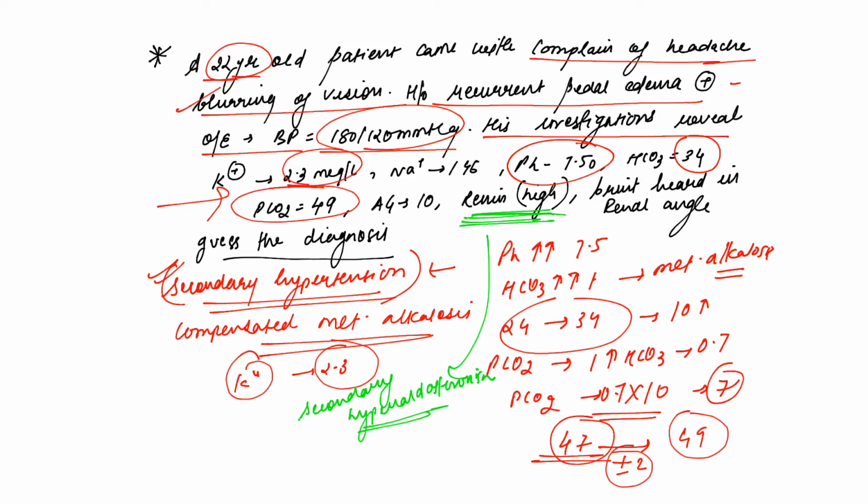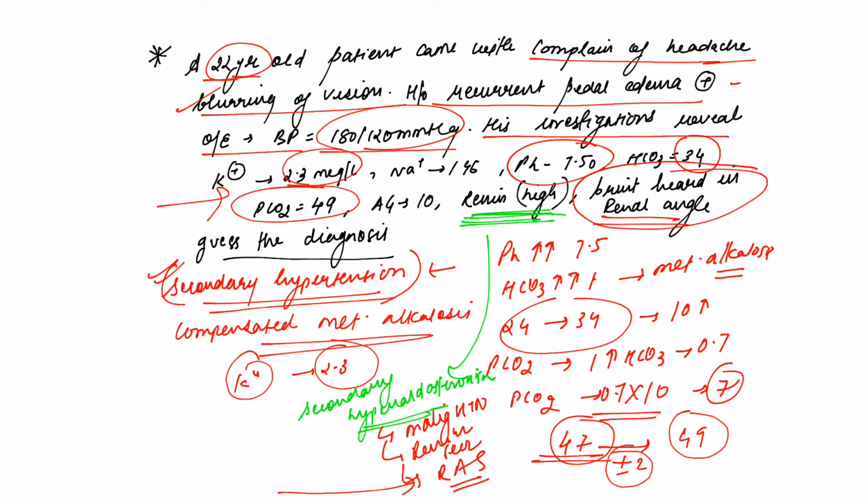Three causes we learned. One was the malignant hypertension, second was the renin secreting tumor, and the third was renal artery stenosis. And we hear a bruit in the renal angle, so that goes with our renal artery stenosis as the answer. So that's how we approach this case.